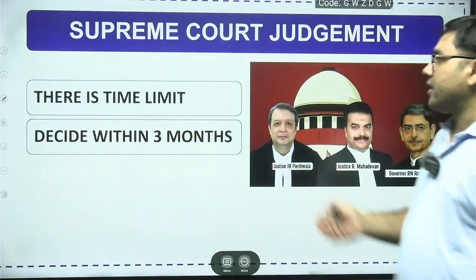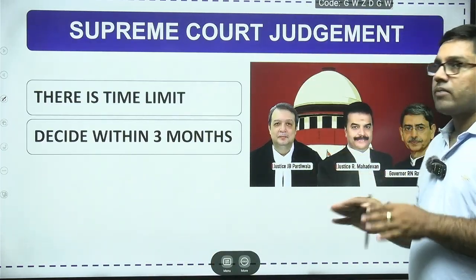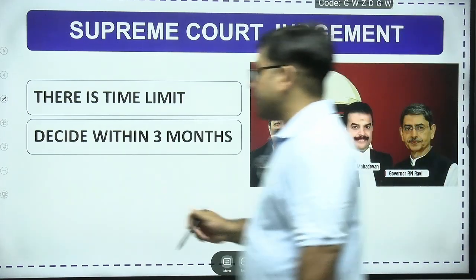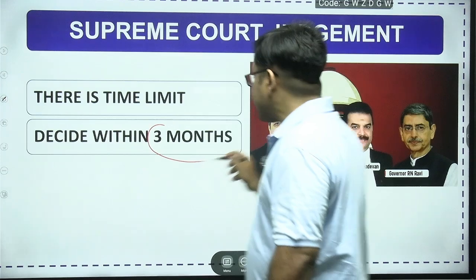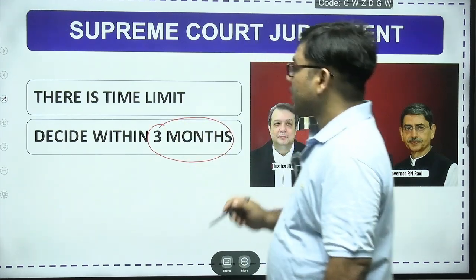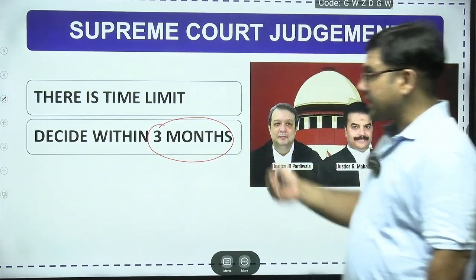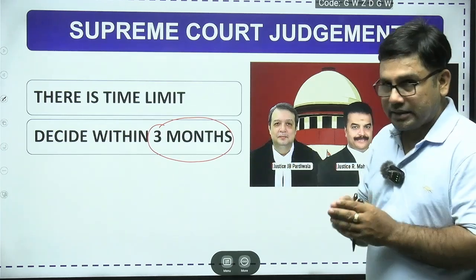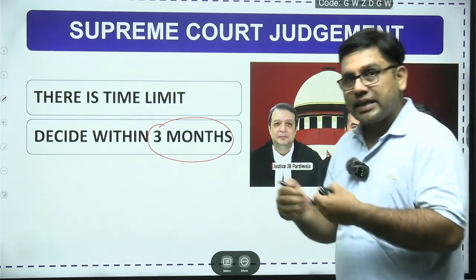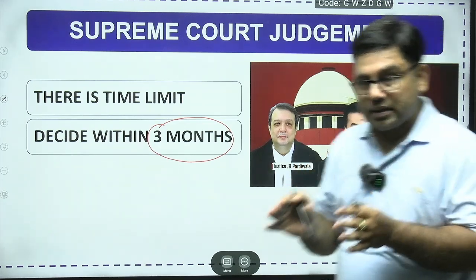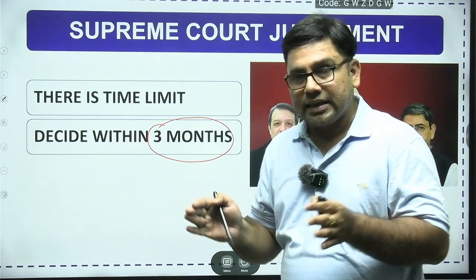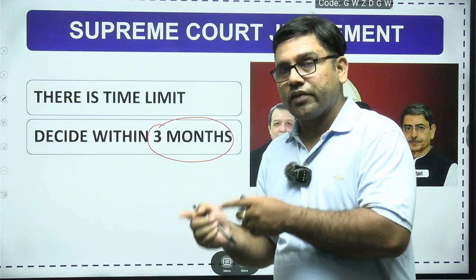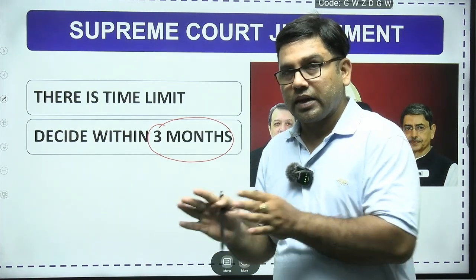Supreme Court of India held that it is not like that, there is no time limit, dear friend. There is a time limit, and that time limit is 3 months. Within 3 months, the governor should declare that he is withholding his assent to that bill, and he should send that bill to the concerned state legislature. And after reconsideration, if the concerned state legislative assembly again sends back that bill, then within 1 month, the governor has to give his approval. Within 1 month, the governor has to give his approval.